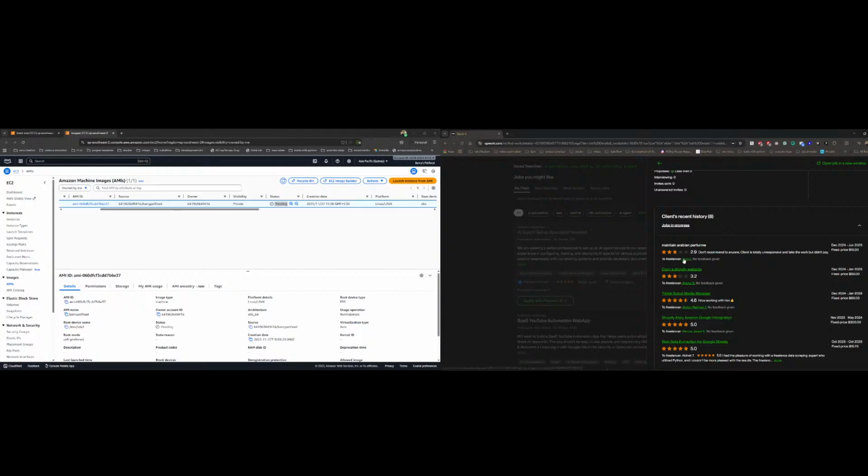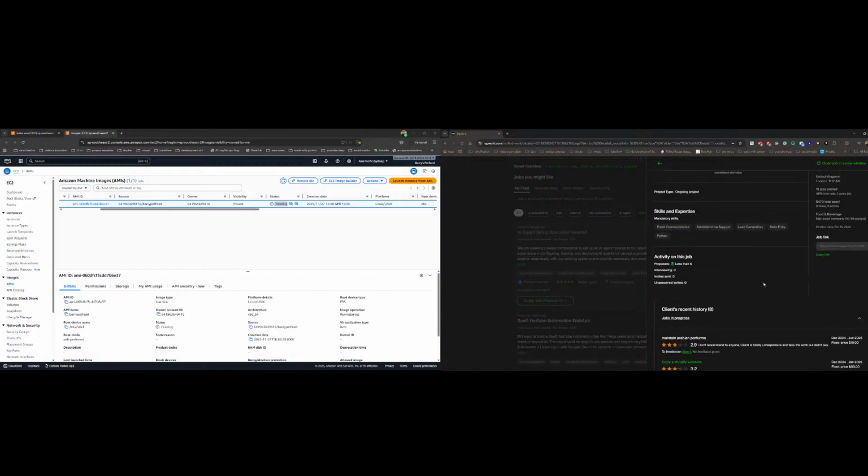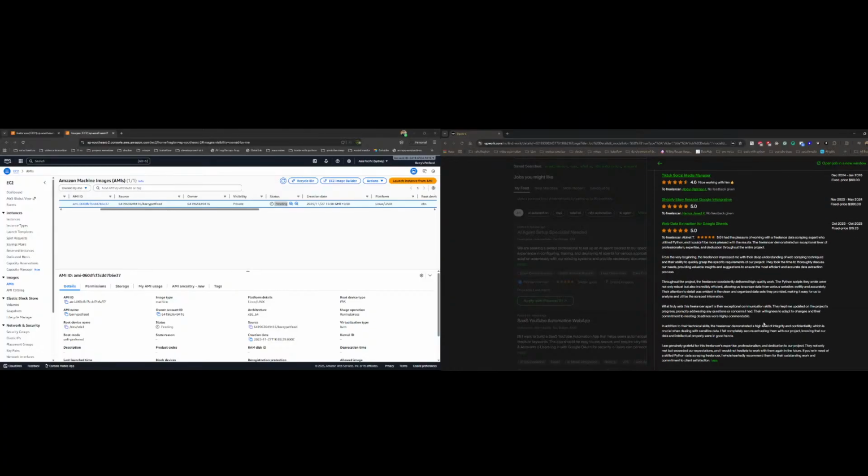And see, if one has done, then fine. If 2 has done, it means this is a pathetic line. Okay, so I won't apply when it requires 8 connects. But I think some of them have given a good rating right now, 4.6, but 5 reviews. Usually whenever you have a good client, it is very hard for someone to give you less than 5.